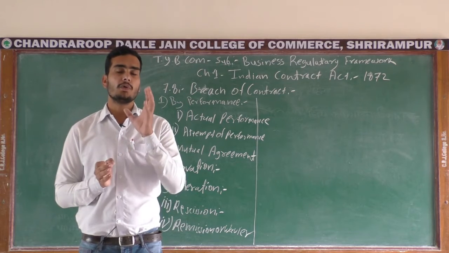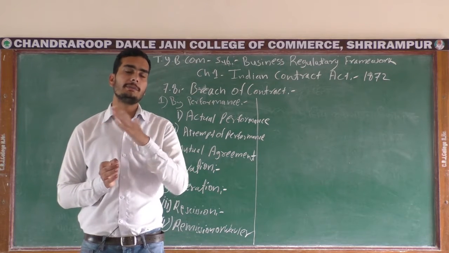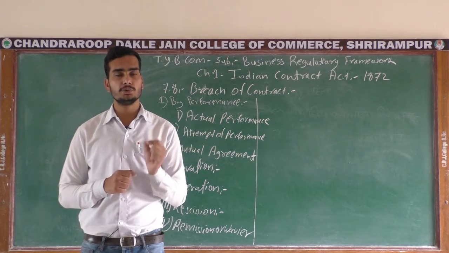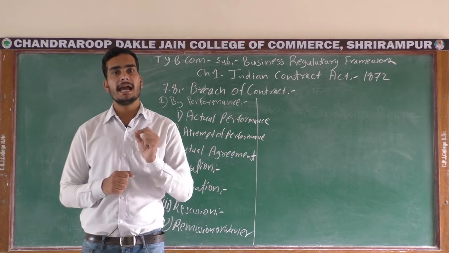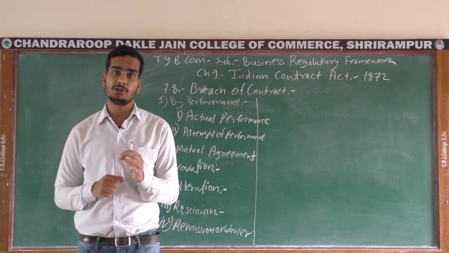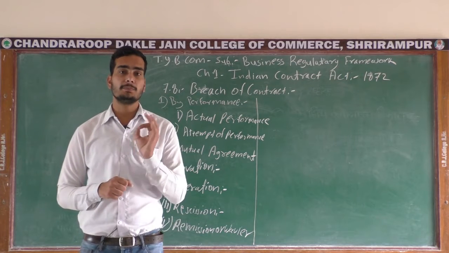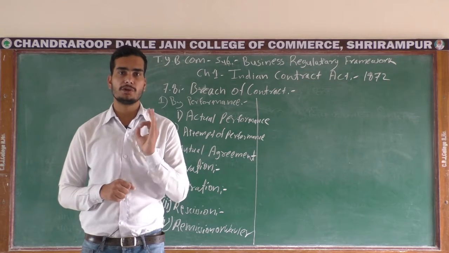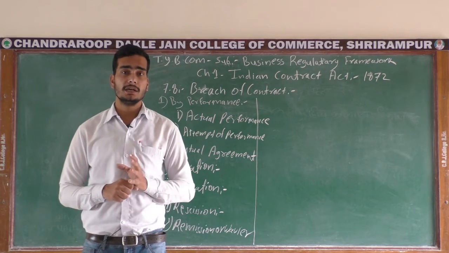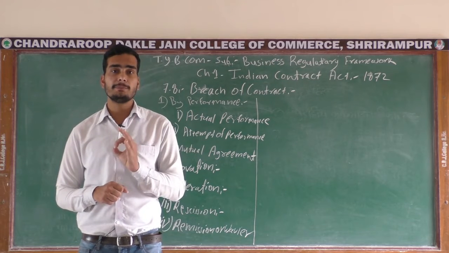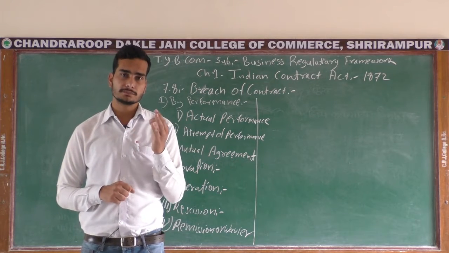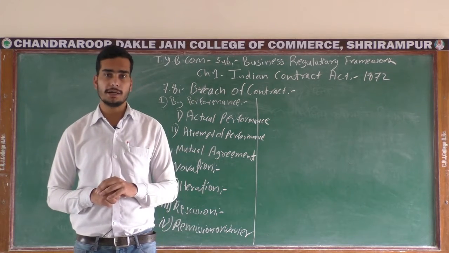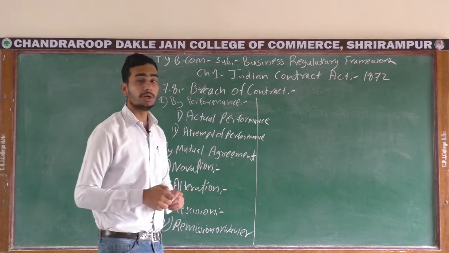In that sense, the party who is unable to perform remits all his duties and rights according to the contract and just leaves the contract. In that case also, the contract is considered breached or terminated, because one party is not ready to perform due to some reason. Another party is able to make a charge against him, but both parties agree upon the termination of the contract. So this is the second thing, discharge by mutual agreement.